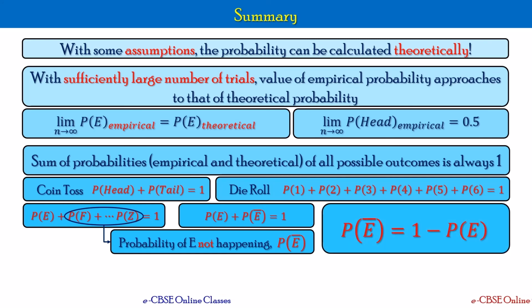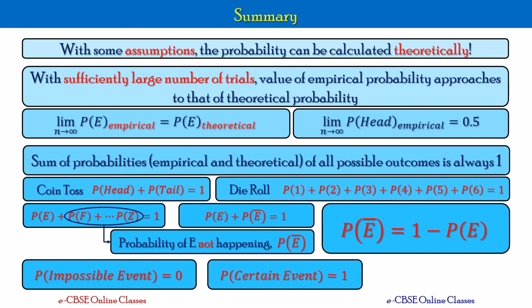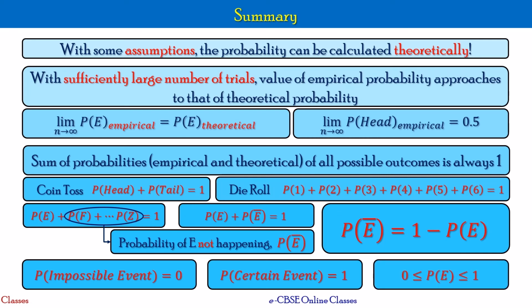So whenever you want a complementary event's probability, P of E bar can be calculated as 1 minus P of E. As extreme cases, for an impossible event the probability is 0, and for a certain event the probability is 1. So the range of probability is between 0 and 1, both sides inclusive.